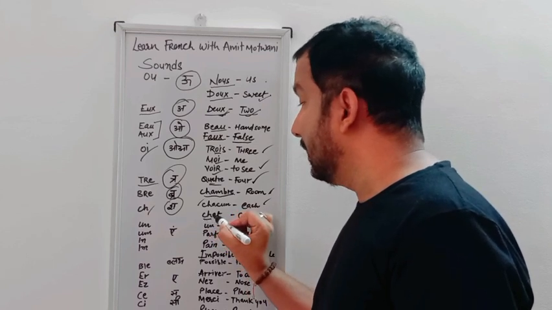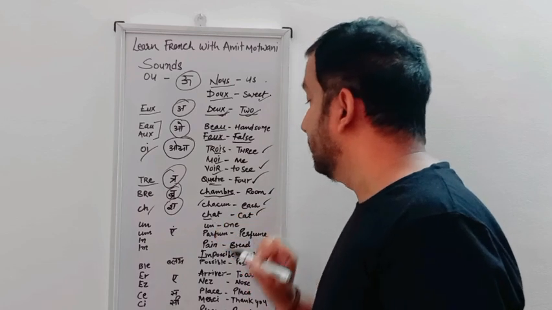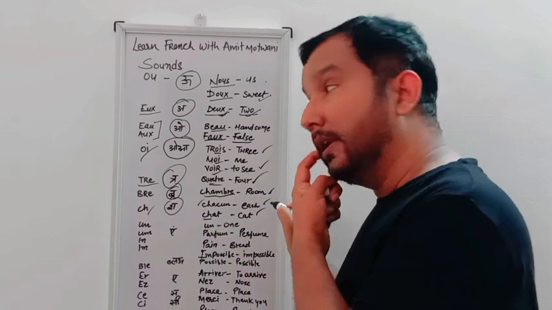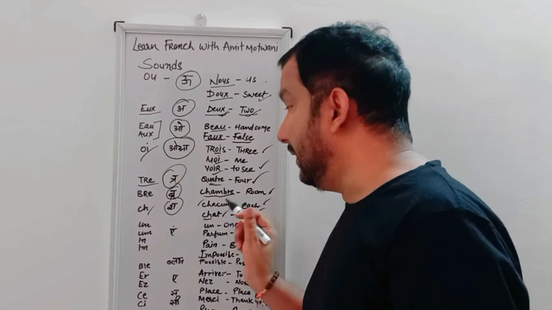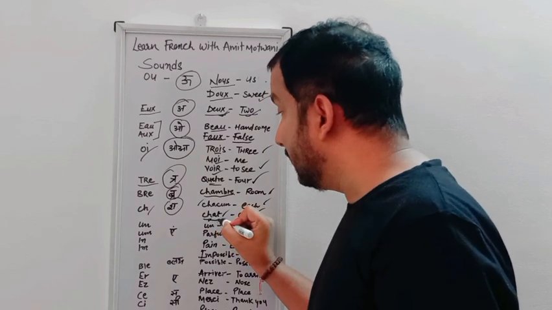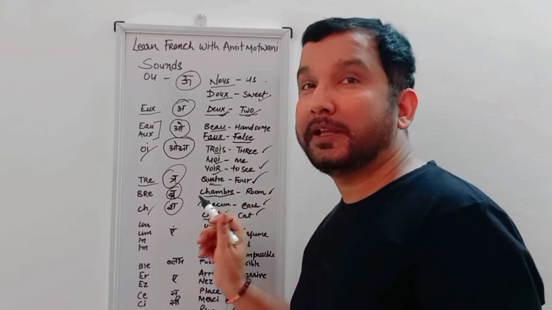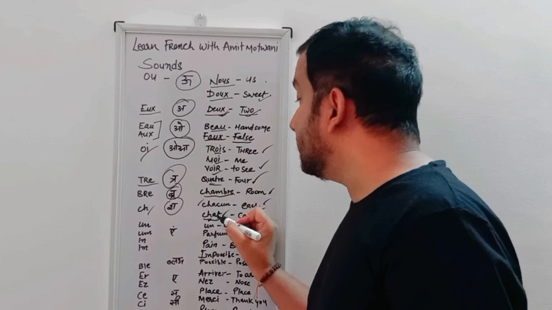Chat means cat. In English we say cat. In French we say chat, C-H-A-T. In English we get confused as "chat" because the spelling is also like this, C-H-A-T, but in French it's "sha".